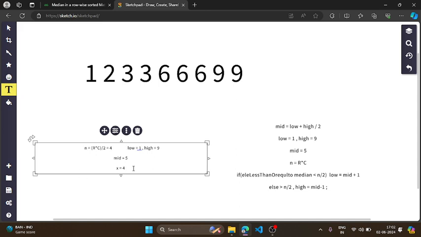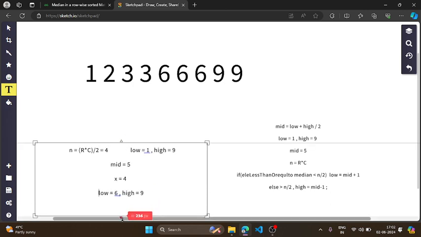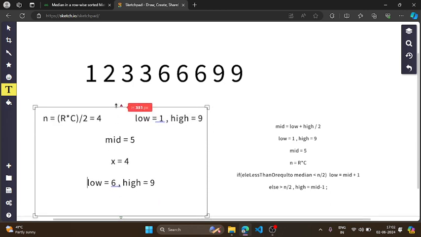As per my condition, the number of elements less than or equal to the median should be greater than n, which is 4. So it is equal to 4. If it is not greater than 4, then it can never be my median. So I will simply say low equal to mid plus 1. So now my low will be mid plus 1, which is 6, and my high is 9 again.